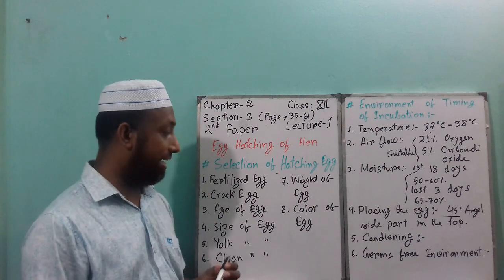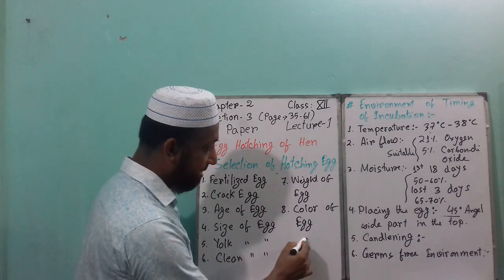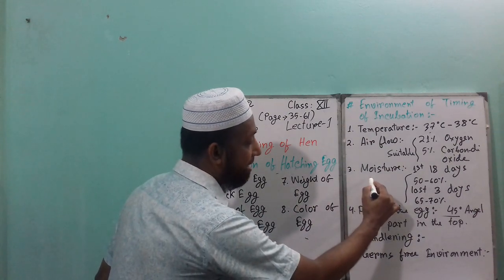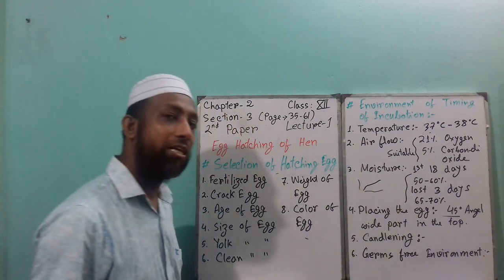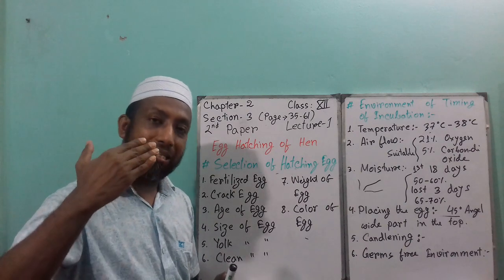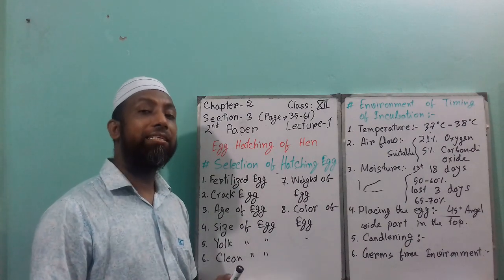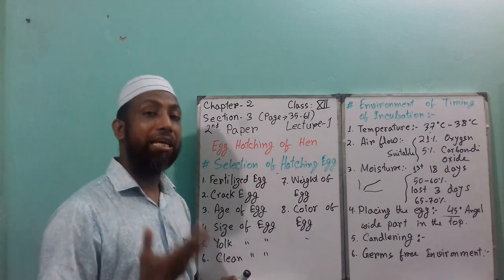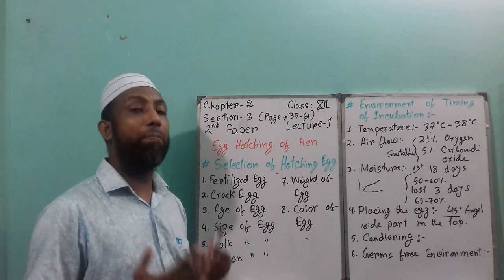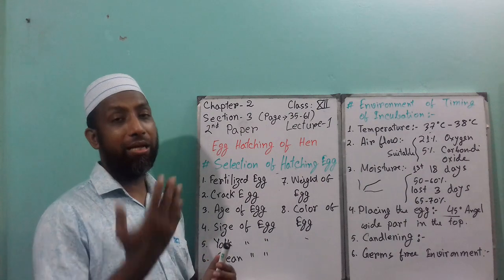If any vein is present, like if this is an egg, you can find this type of vein. This indicates that the embryo inside the egg is improving or building.